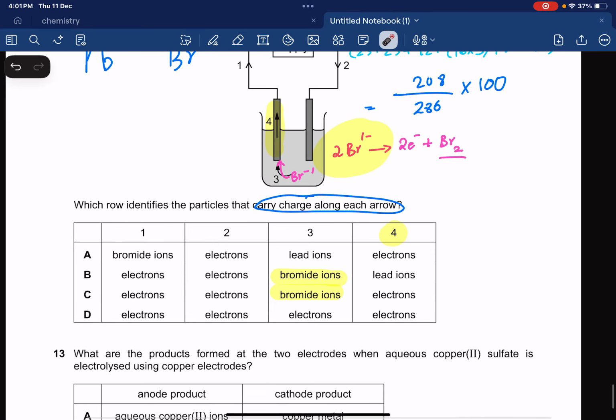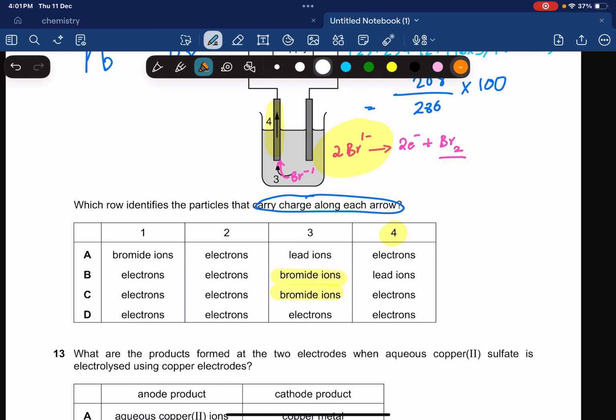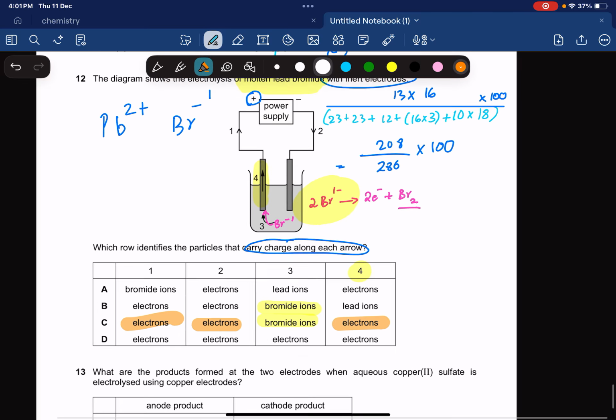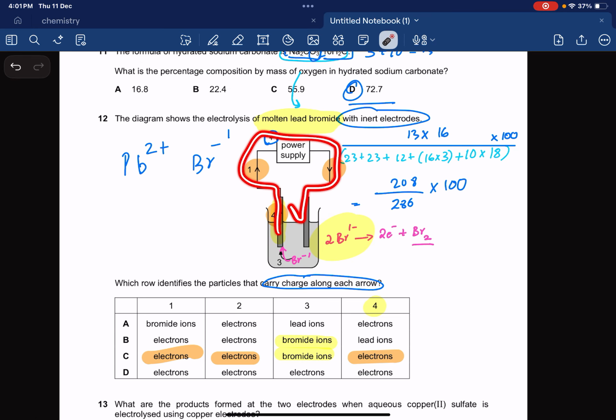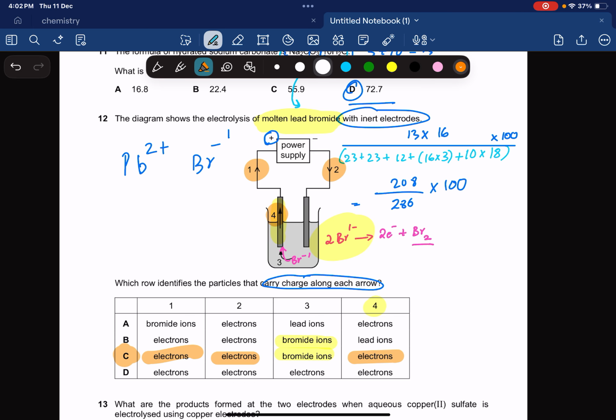So at 4 we're definitely going to have electrons, at 2 we're going to have electrons, at 1 we're going to have electrons. So 4, 1, 2, it's basically the movement of electrons. Okay, so which makes option number C the correct one.